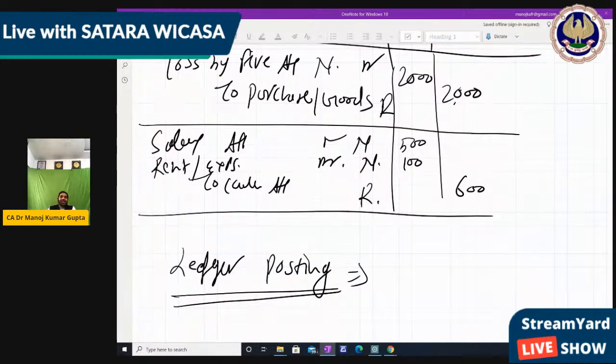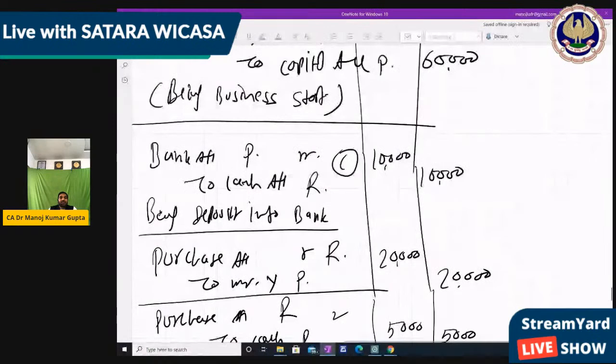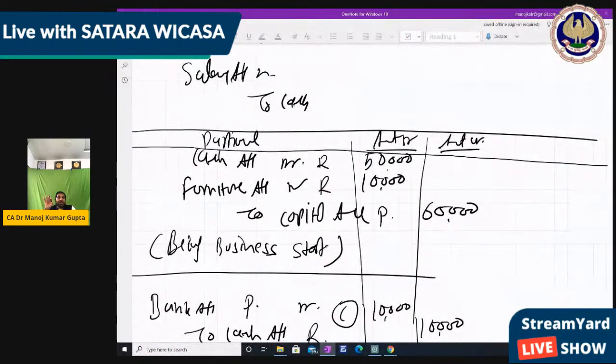Okay. This is the journal entry where we have made the ledger type also. Now ledger posting, it's the second accounting procedure. Now friends, these are the journal entries for each transaction. For each transaction we have one journal entry, but now for each type of ledger or each type of account, we have one single ledger. That is called ledger posting. So that lakhs of transactions convert into thousands of ledgers.